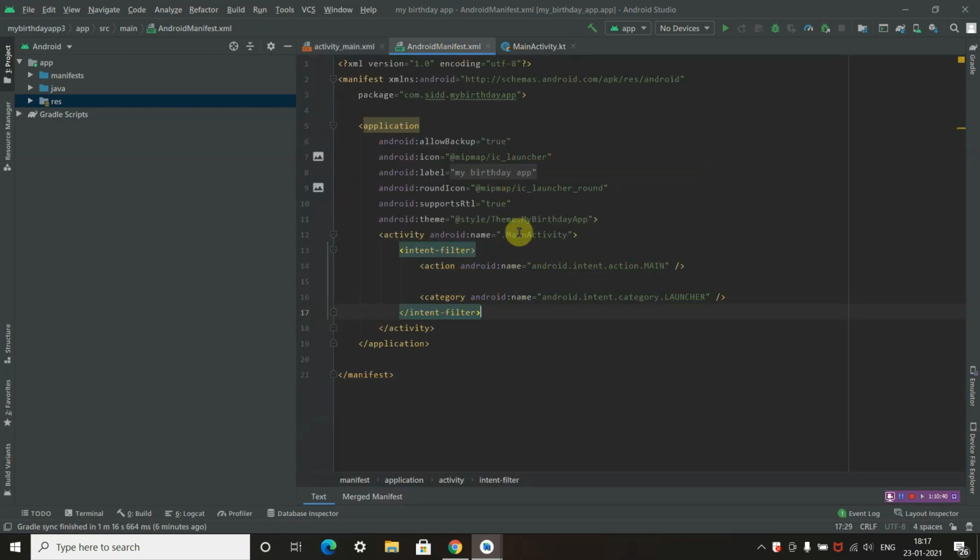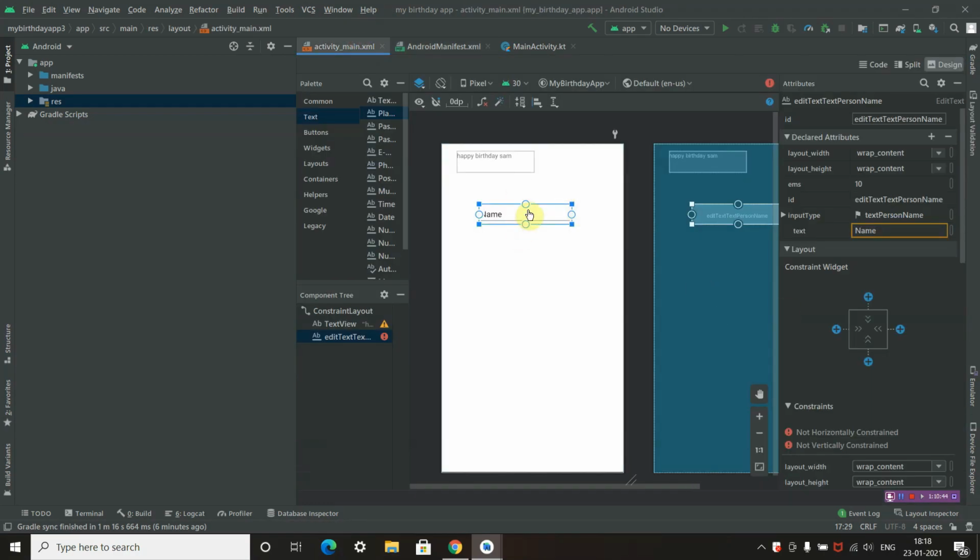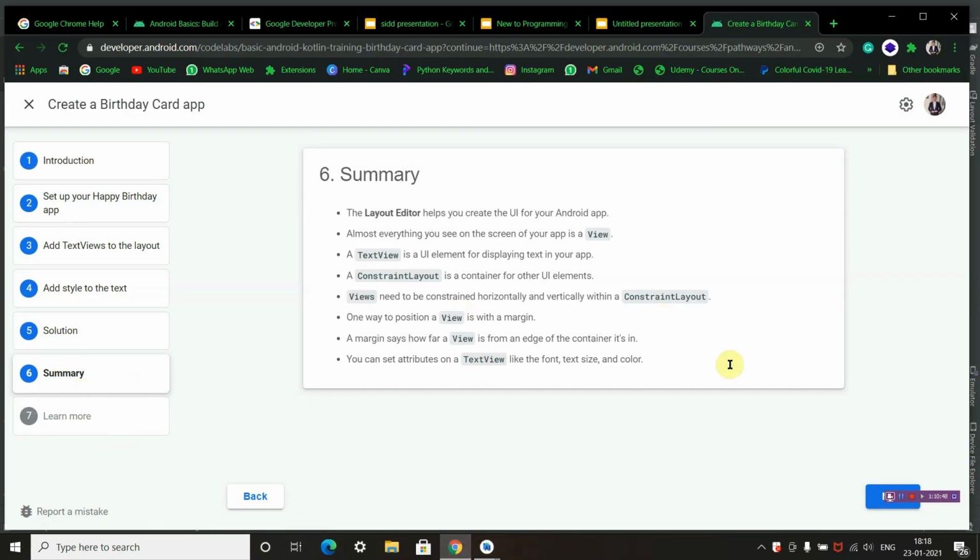and we can also change it in our code also. Okay, now we'll delete this. In pathway 3, we will be seeing how to add text view constraints and views.